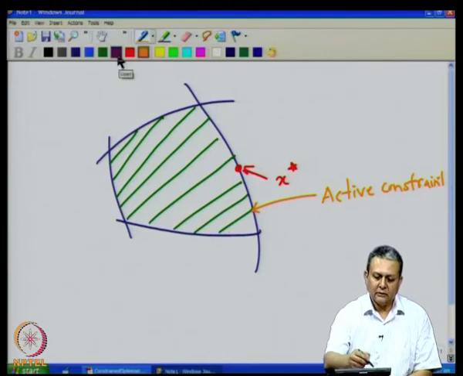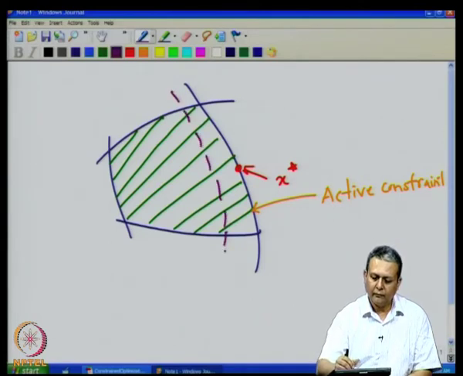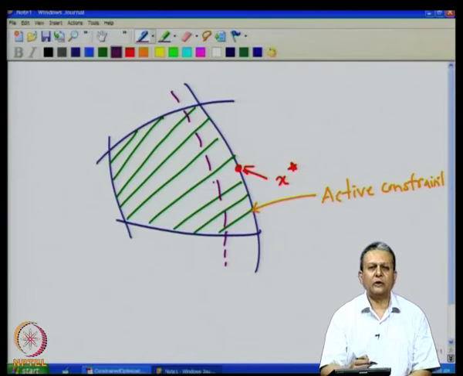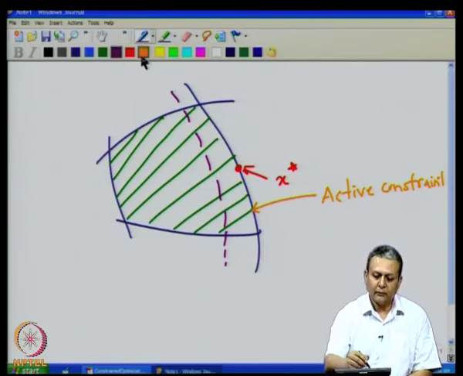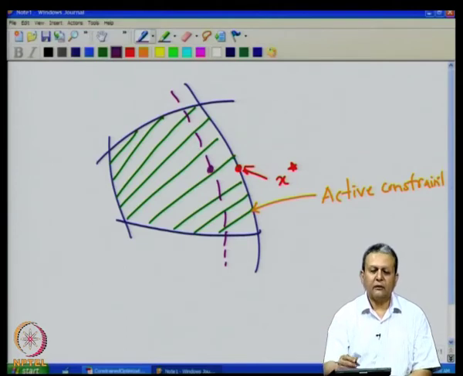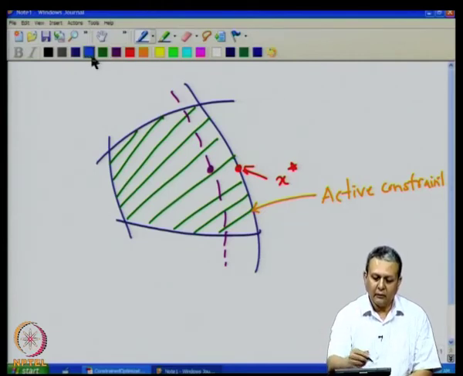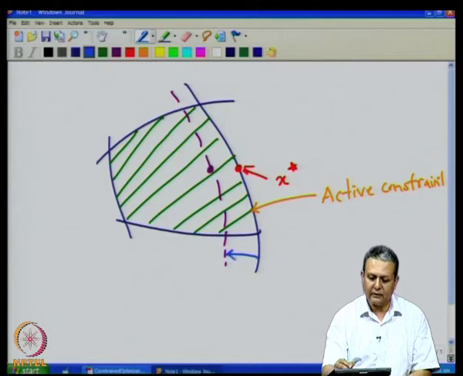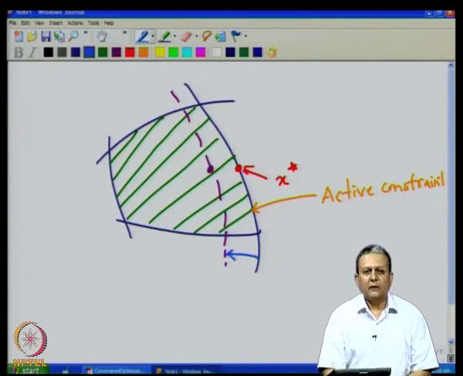So, suppose we perturb this constraint to something like this, and we get a new solution, suppose this point is the new solution. Now, remember that at the new solution, the same constraint is active. This constraint which was here, it got perturbed to this constraint. So, let us assume that at the new solution, the same constraint is active.